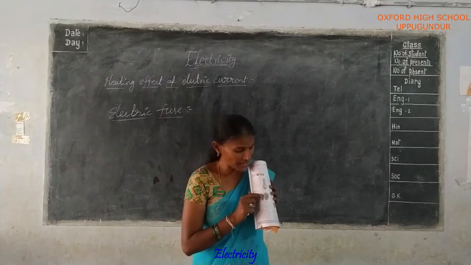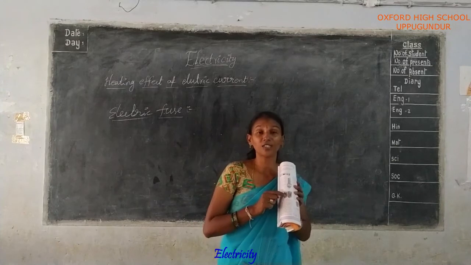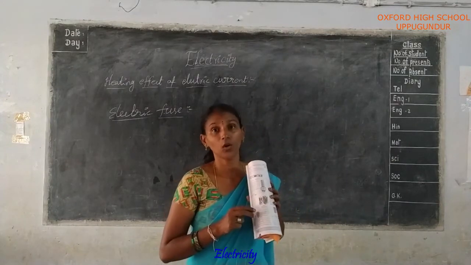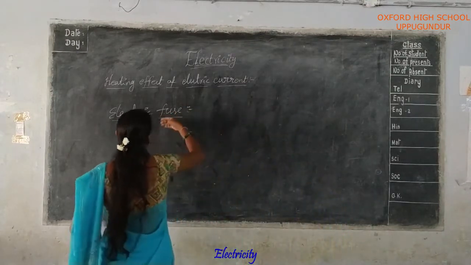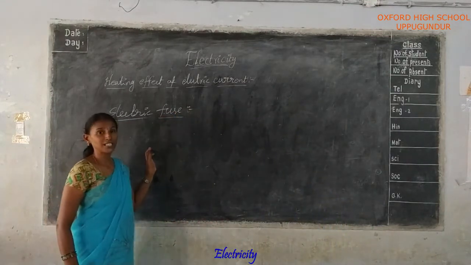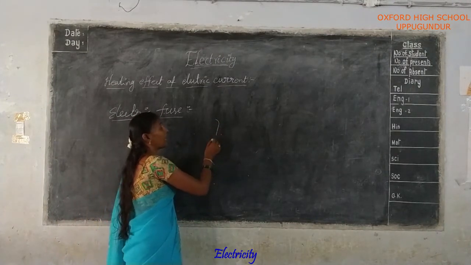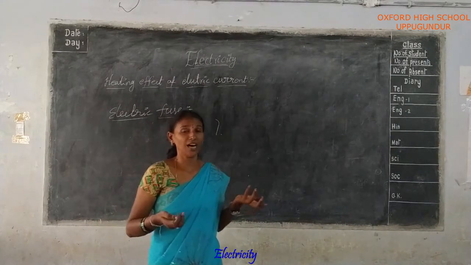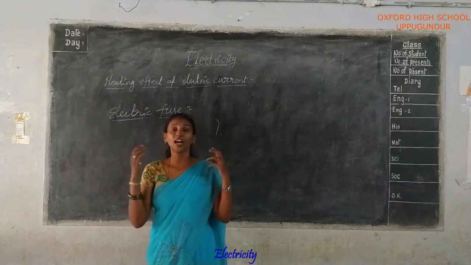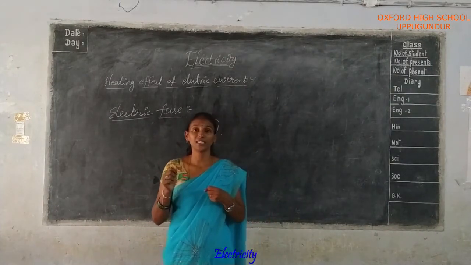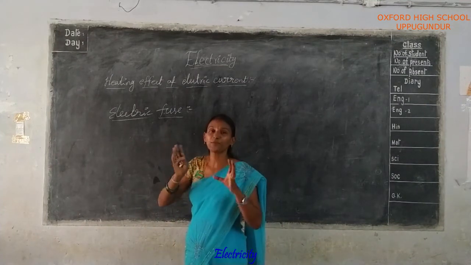Here there is a small wire. See, this is the small wire, and it is made using a mixture of two materials. Suppose higher power of energy comes into the circuit. Automatically that wire melts or breaks, so the remaining materials are not affected. That's why the electrical fuse is the safety one.